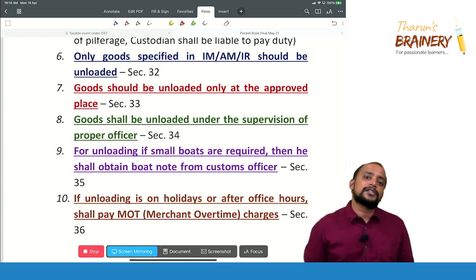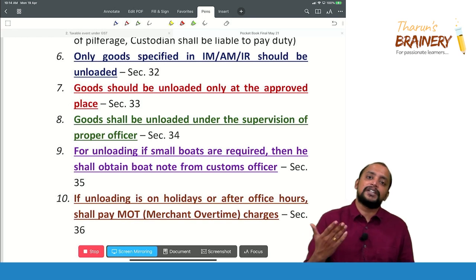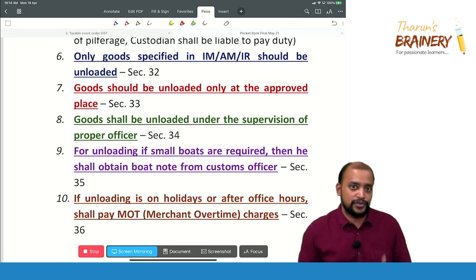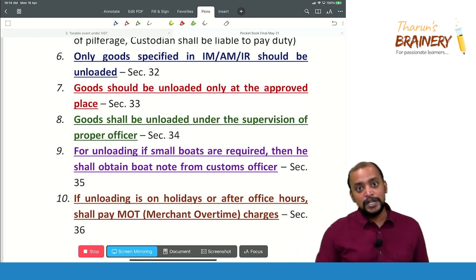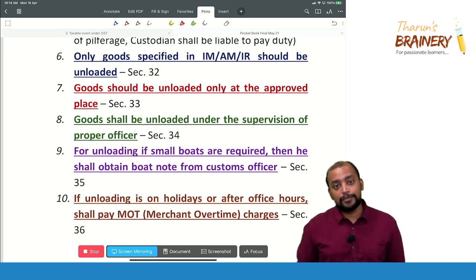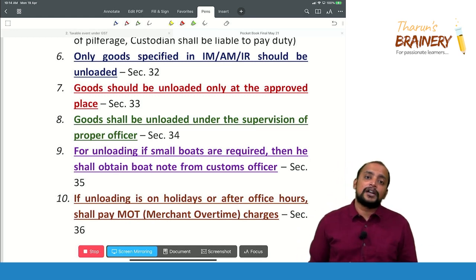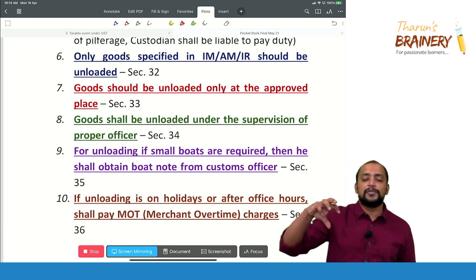So that is known as lighterage and barge charges. From ship to the shore, when the goods are coming in small boats, these small boats should definitely carry a boat note, because otherwise these goods are assumed to be illegally imported goods by the coastal guard and they may seize those goods.